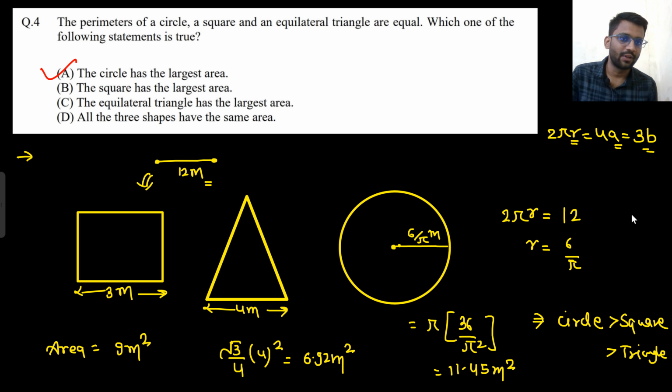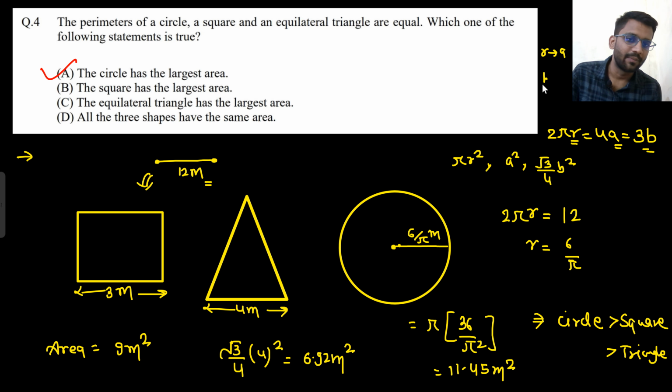From here you can find the relation. Then you can calculate their area: pi r square, a square, and root 3 by 4 b square. Now you will write r in terms of a, and b in terms of a. Then you can compare. So this you can also use.